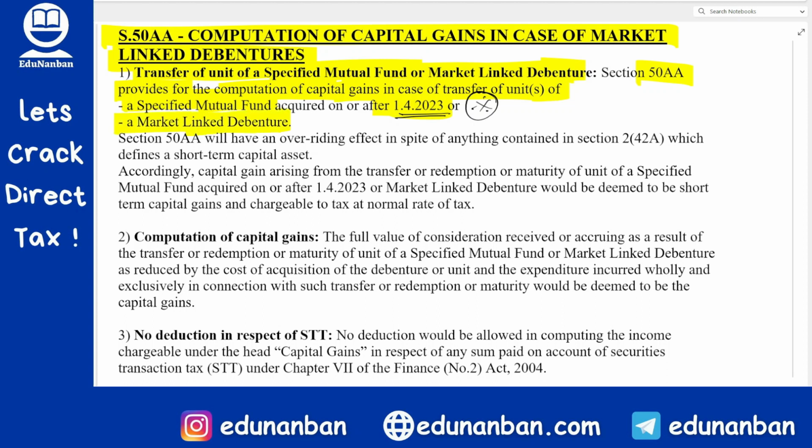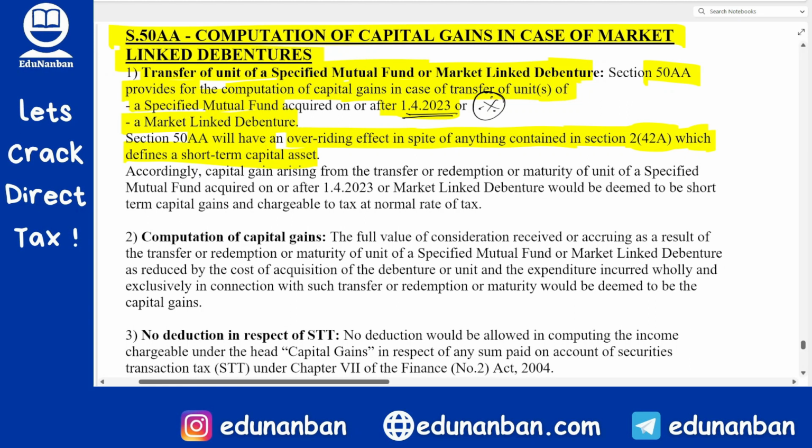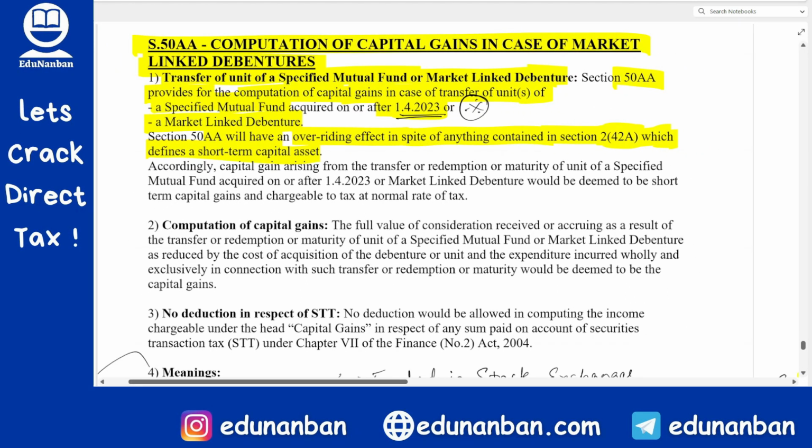And market linked debenture. Section 50AA will have an overriding effect in spite of anything contained in section 2(42A), which defines a short-term capital asset. Now what are they telling? The section is telling that a specified mutual fund or a market linked debenture will always be considered as what?